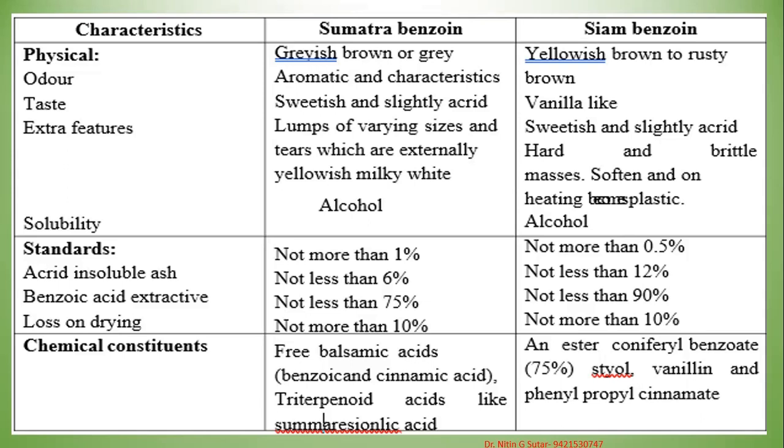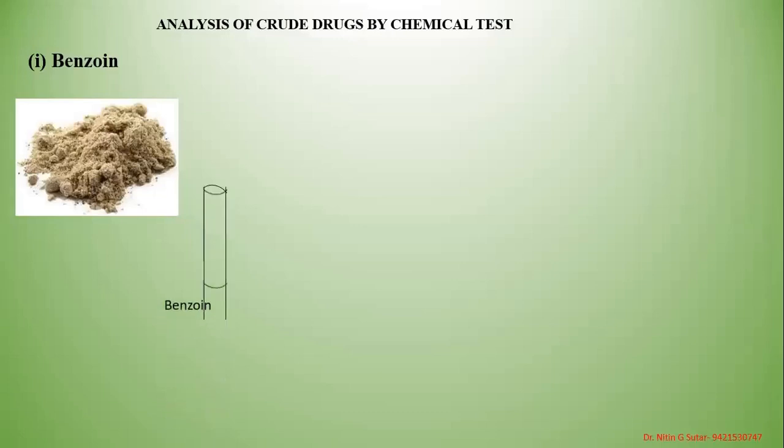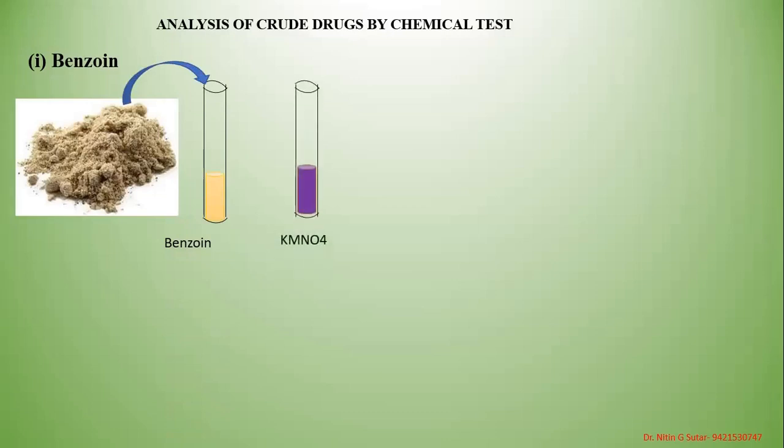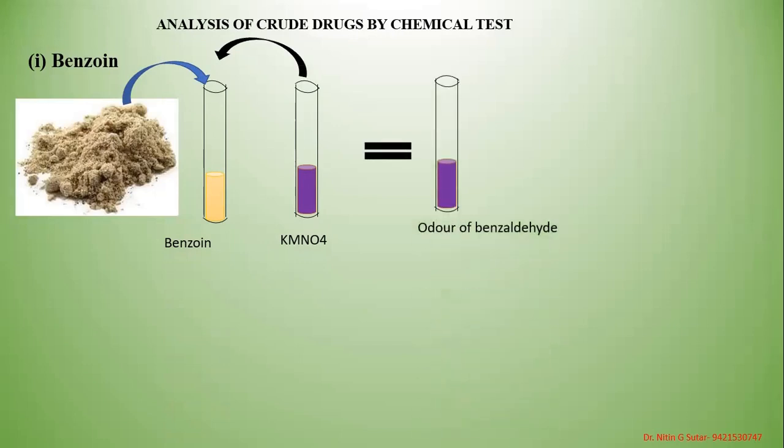Now let's see the chemical tests. When you take benzoin in a test tube and add KMnO4 solution to it, the odor of benzaldehyde is obtained. When benzoin is treated with KMnO4 solution, the odor of benzaldehyde is obtained.